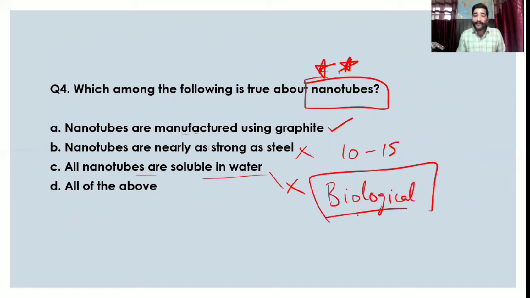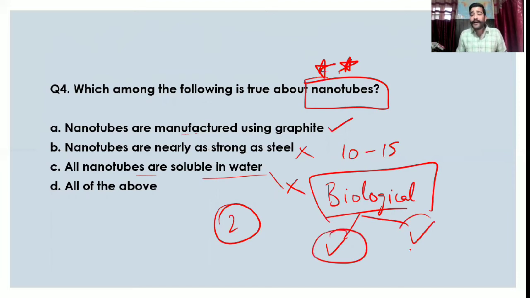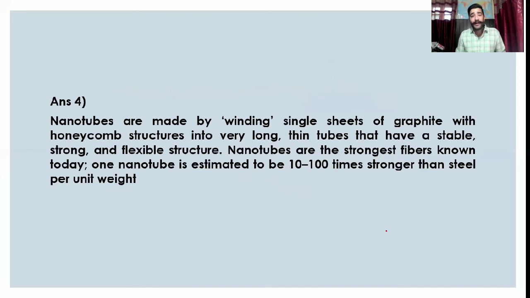We are trying to, or humanity has made, soluble nanotubes. In Israel, I think humanity has made soluble nanotubes which are very necessary for drug delivery, right? So nanotubes are made by binding single sheets of graphite with honeycomb structures into very long thin tubes that have a stable, strong and flexible structure, and these tubes are 10 to 100 times stronger than steel per unit weight.